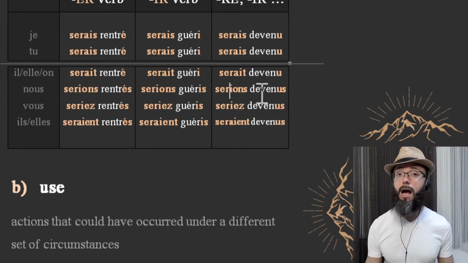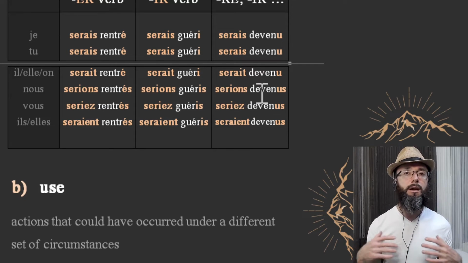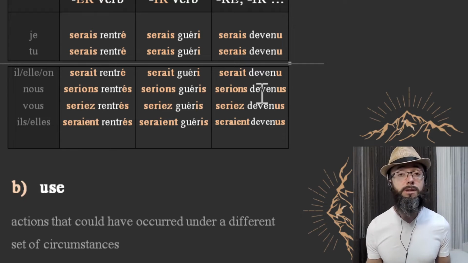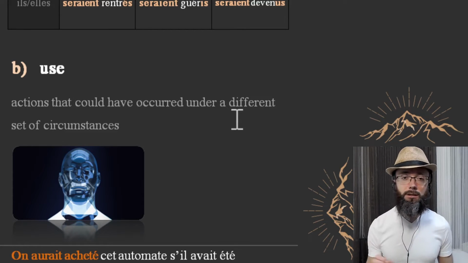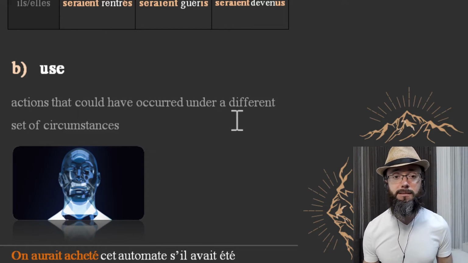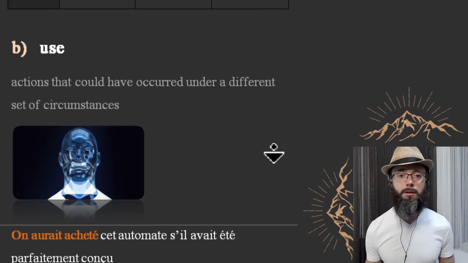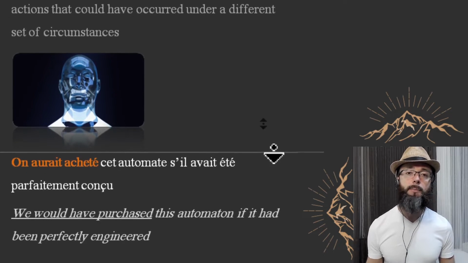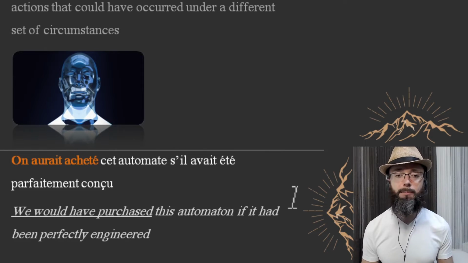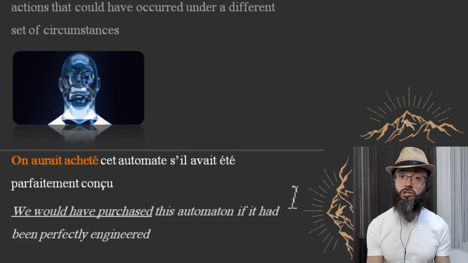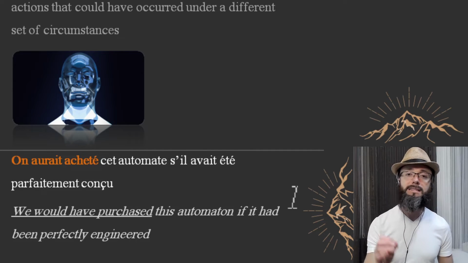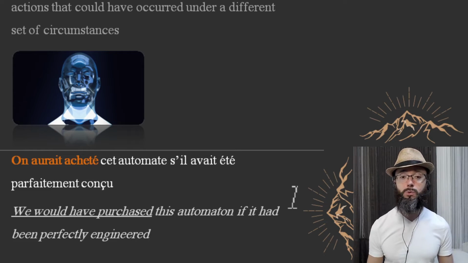And now that we covered how to form the past tense of the conditional mood, now we can learn in what situations we can use it, we need to use it, we have to use it. And it is with actions that could have occurred under a different set of circumstances. Let's take an example. We would have purchased this automaton if it had been perfectly engineered. On aurait acheté cet automate s'il avait été parfaitement conçu.